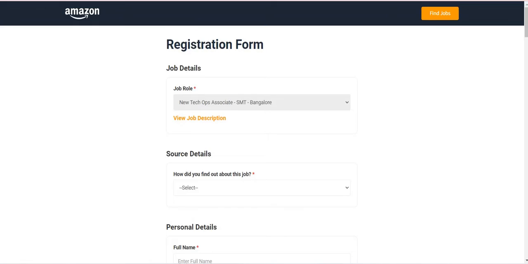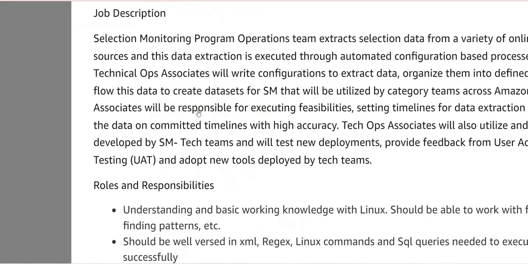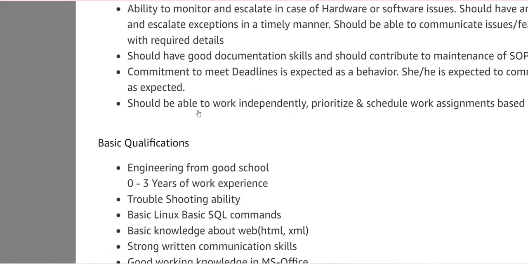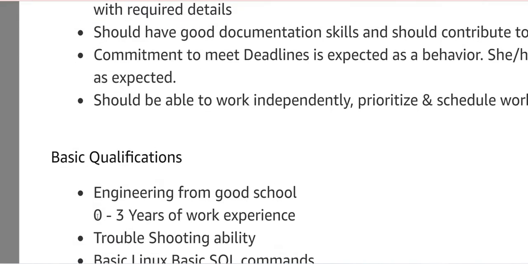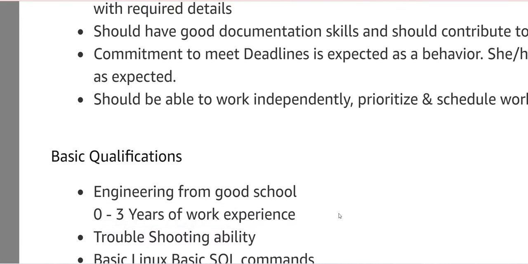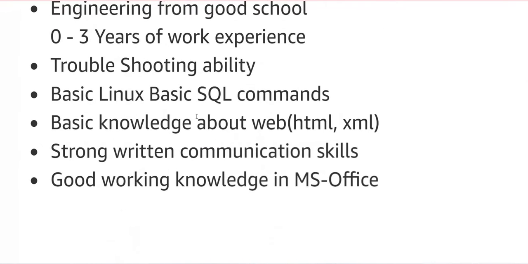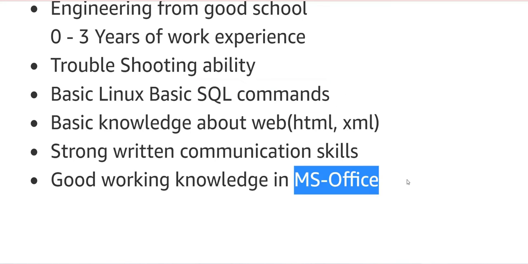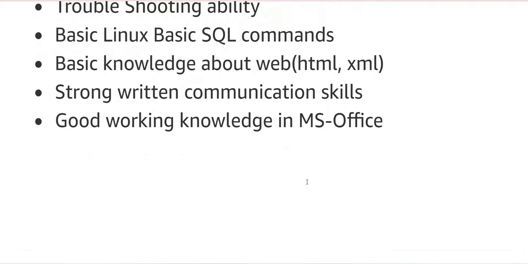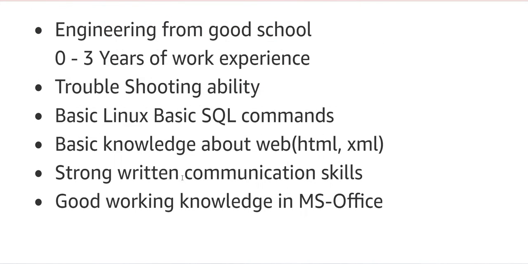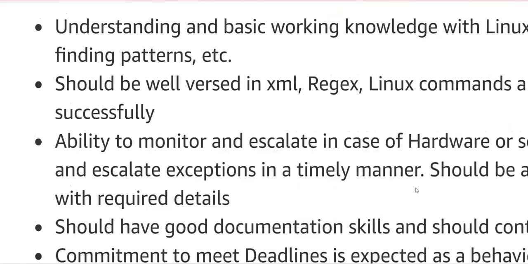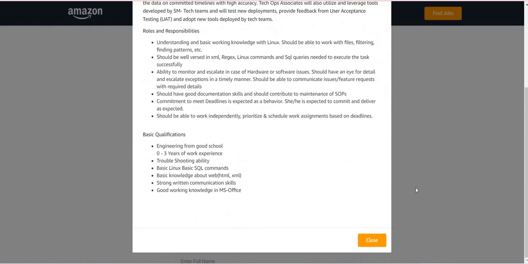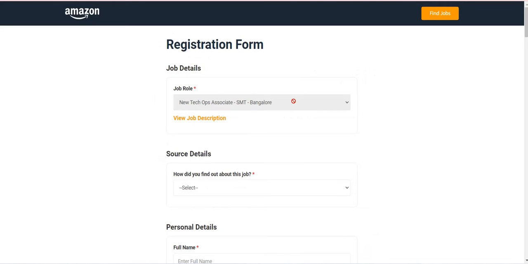This is one role, and another one is a tech ops associate role from all over India. This is for engineers with 0 to 3 years of experience. SQL is the main skill. All IT students should know SQL, MS Office and Excel. All these 3 skills are mandatory, and the main thing for every IT company is that communication should be good. This is what they mention here as eligibility criteria, role and responsibilities. So I just want to close here. I'm going to explain how to apply.